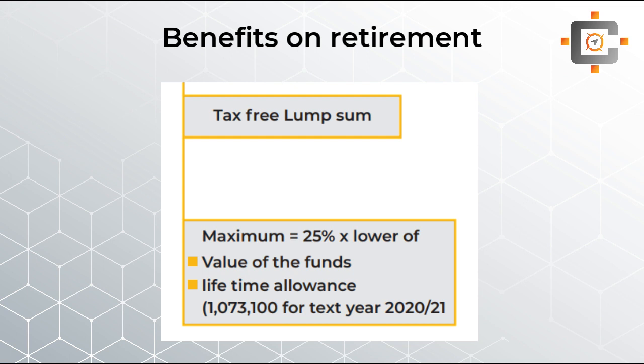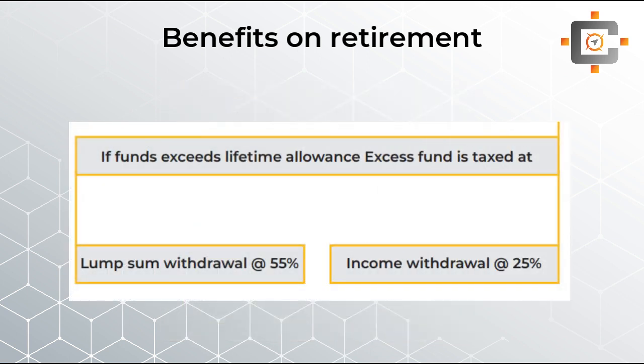Now students, what will happen to the excess amount? You can see over here that the lifetime allowance is £1,073,100. That is the maximum limit given by HMRC, that much fund you can keep in your pension fund. But let's say you have a fund of 1.5 million. Then what will happen? Whatever excess fund you withdraw over and above your lifetime allowance, if you withdraw it as a lump sum, then 55% tax will be levied, and if you withdraw that excess amount otherwise, then 25% tax will be levied.